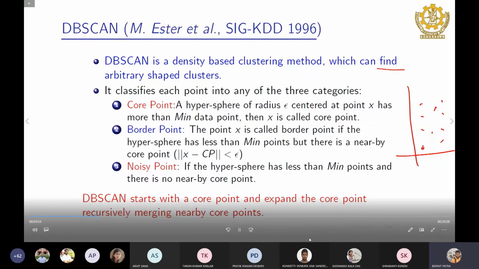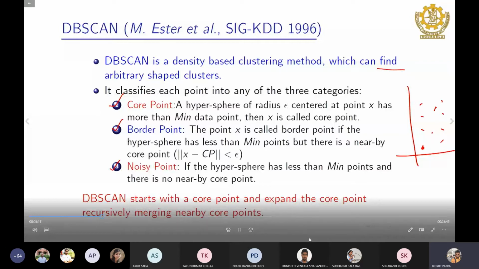We are not using label information, but we use some statistics of each data point to identify whether the point belongs to one of these categories. One is called the core point, another is called the border point, another is called the noisy point. It's a very simple idea, but a really powerful idea.